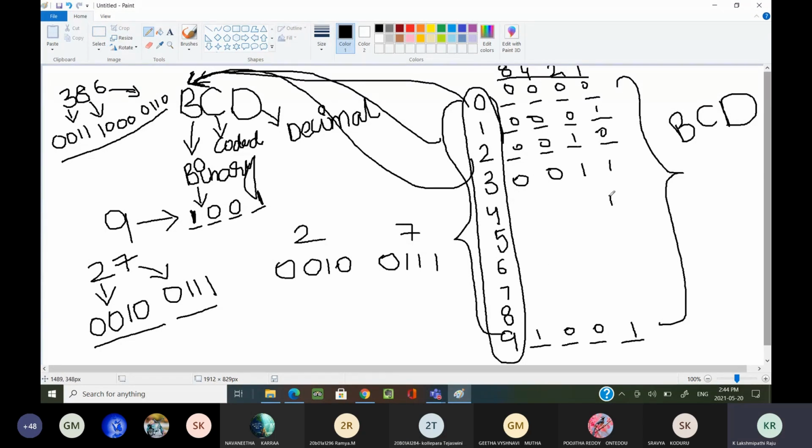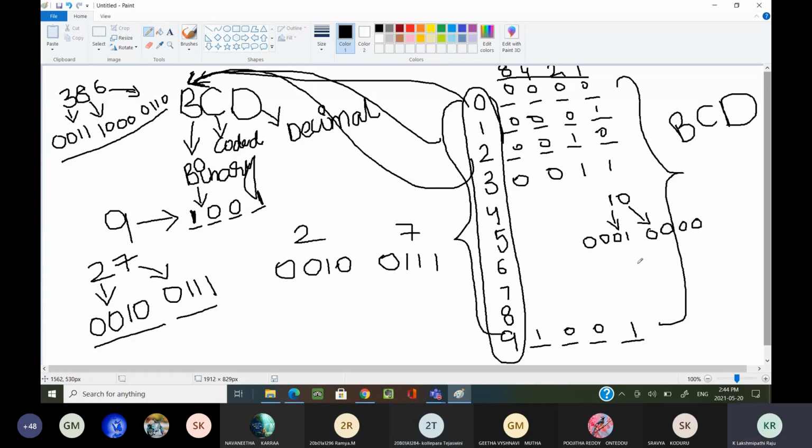How am I representing 10 in BCD? I already gave the example. 10 is represented as 0001 0000: a 1 followed by four zeros. In this way, I am representing 10 in my BCD.